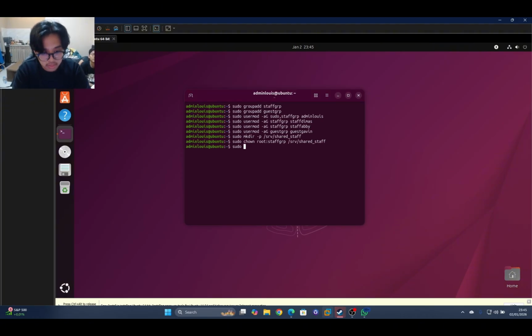And last, sudo chmod 770 /srv/shared_staff.